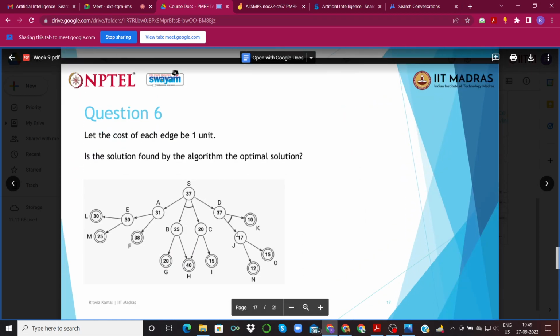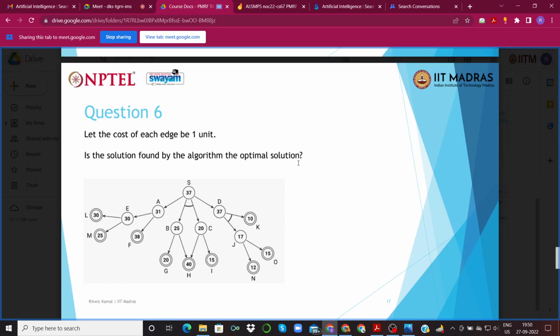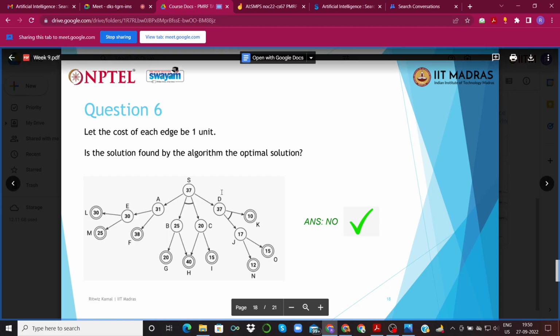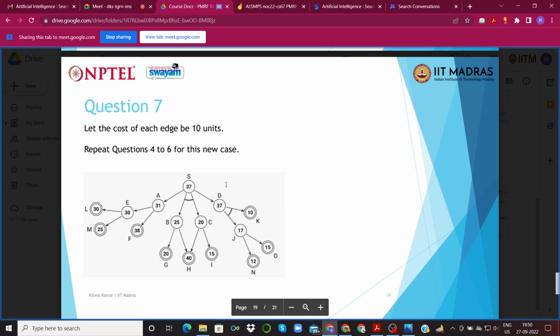And another related question is, is the solution found by the algorithm the optimal solution? No, it's not optimal. Why? We just saw, because our heuristic function is overestimating. Now, in the next question, it is given to us that the cost of each edge is not 1 but 10 units, and we are to do the same thing that we did for the edge cost of 1. And now let's see how our answers change.